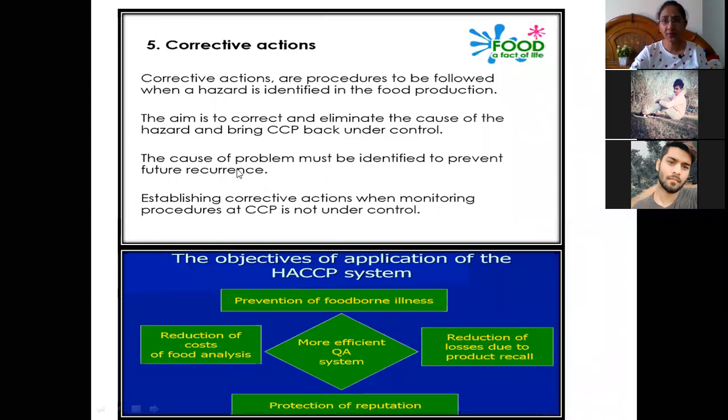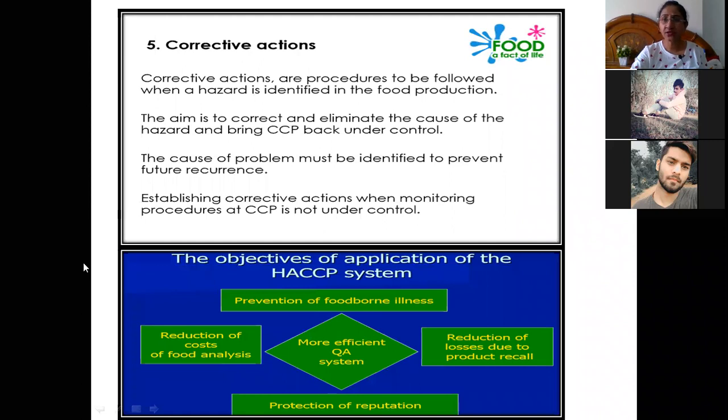Fifth principle of the HACCP plan is corrective action. Once we have analyzed the hazard or the risk, identified it, and then monitored, after all these things we have to take the corrective actions. So we have identified the critical control point, then we should take action either to reduce the risk or to eliminate the hazard. So what are the corrective actions? They are the procedures to be followed when a hazard is identified in the food production.